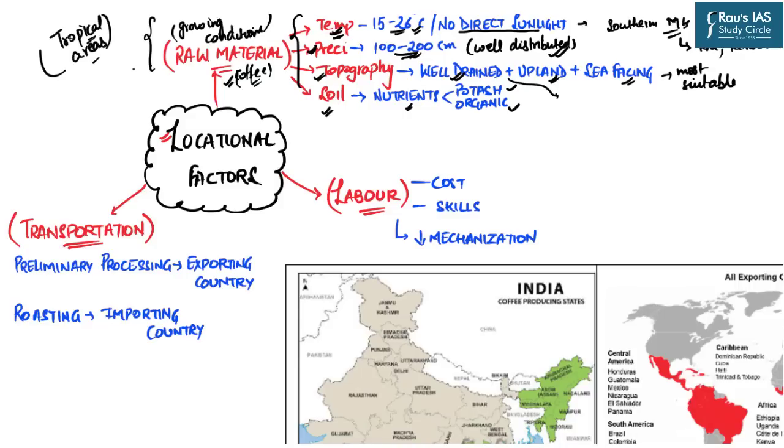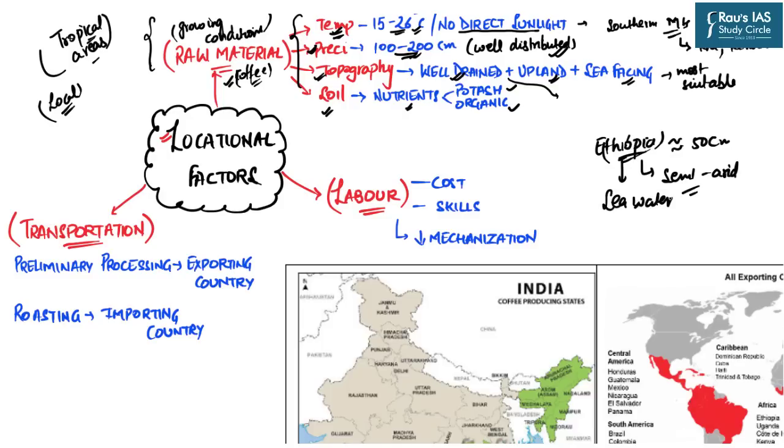However, there are certain local factors also which affect the coffee distribution. For example, the country of Ethiopia. In Ethiopia, the rainfall is not 100 to 200 centimeters, it is just approximately around 50 centimeters because Ethiopia has somewhat semi-arid conditions. Even then Ethiopia grows enough coffee plants. The reason is that Ethiopia is surrounded by sea water.